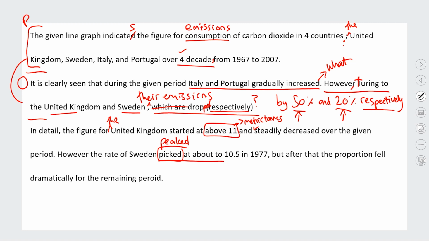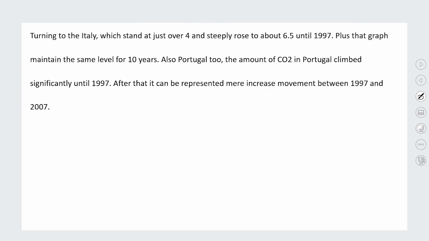However, the rate of Sweden peaked at about to 10.5 in 97, so we're saying the same issue here is 11. After that, the proportion fell dramatically for the remaining period. Okay, not a problem. We've got a spelling issue here, but that's fine. I know what they meant. So if we go on to the next sentence, we've got turning to Italy, which stood at just over 4 and steeply rose to about 6.5. Steeply rose, good, until 1997. Plus that graph maintained the same level for 10 years again.